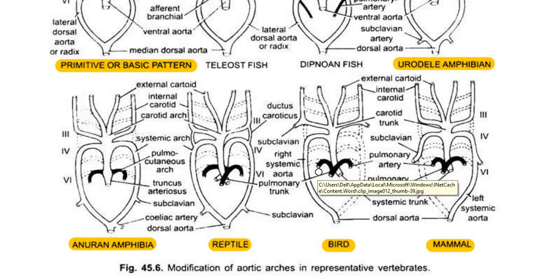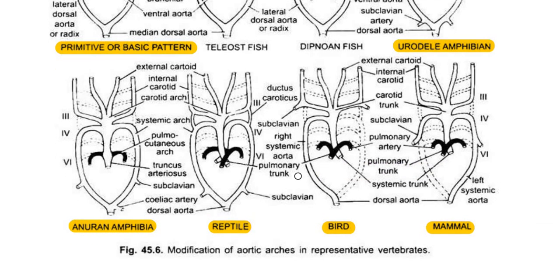One is ductus caroticus between the 3rd and 4th aortic arch, and the connection that links the pulmonary artery with the ventral aorta forms ductus Bottalli or ductus arteriosus. So remember this, and now let us move on to the other aortic arches in the next class.